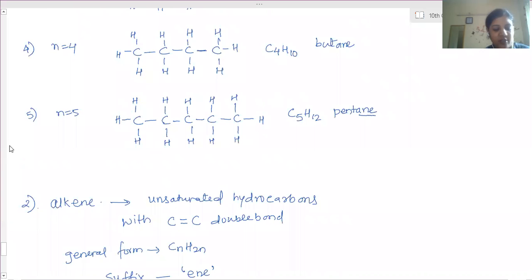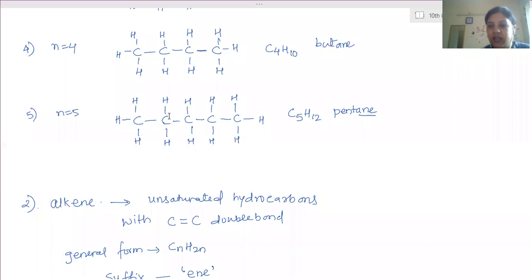For the naming part, the first thing is how many carbon atoms there are and what is the bond between them, whether it is a single bond, double bond, or triple bond. Here everywhere you can see all carbons are connected with single bonds, a single dash in between the carbon atoms. That is single electron sharing, so every carbon atom shares one electron with each other. So that is the alkanes.